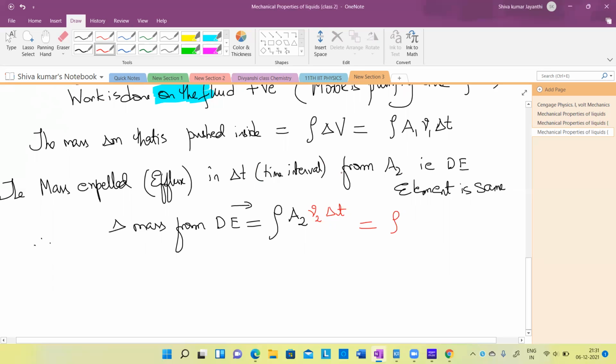So that is the most important. I will write this as rho delta V. Now we know A1 V1 is equal to A2 V2. We know it very well from earlier. Yes or no? So this is understood very clearly.